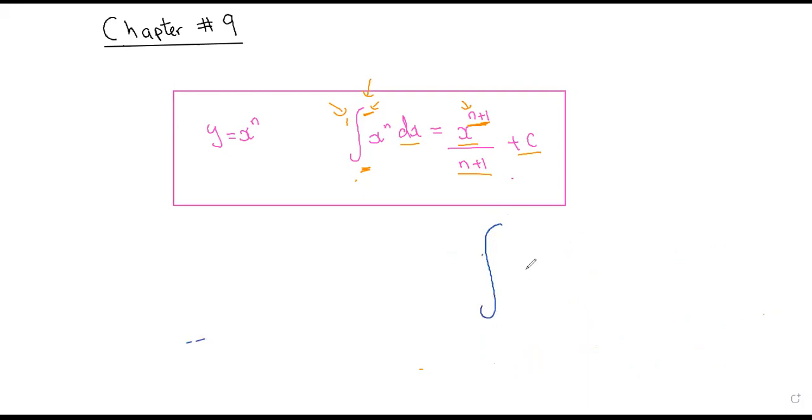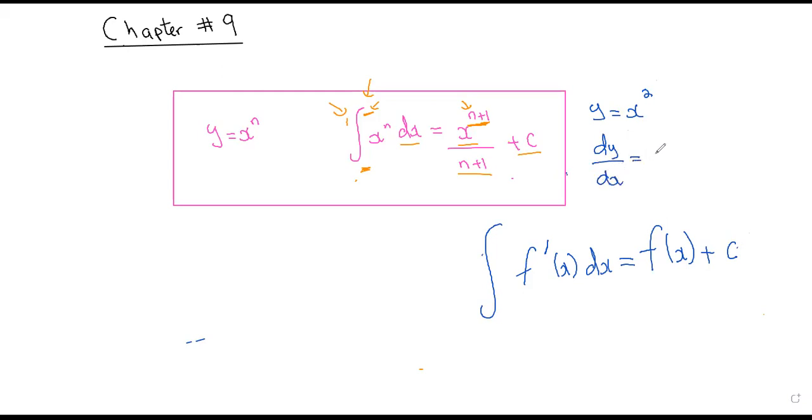whenever you are going to integrate your derivative with respect to x, what are we going to get? We are going to get the original function plus c, okay? So basically, how do we differentiate? Let's say I have y equals x, okay? Now when I will differentiate y equals x, or let's say y equals x square. So dy by dx is the derivative, that is 2x. Now this is